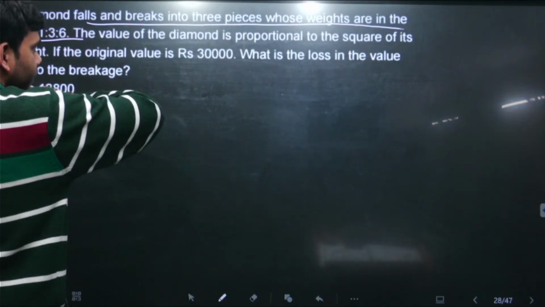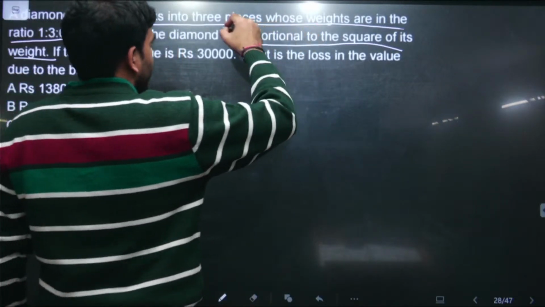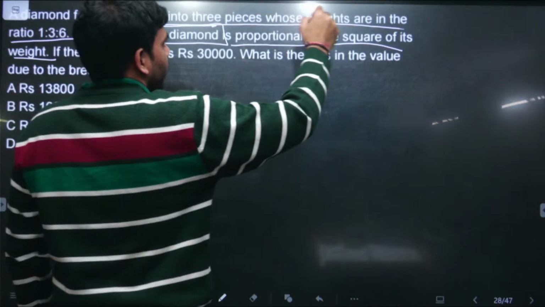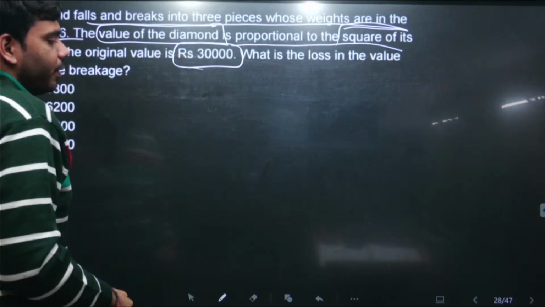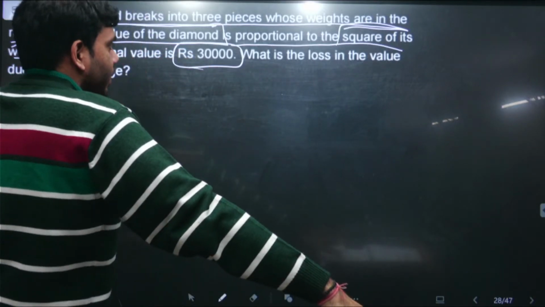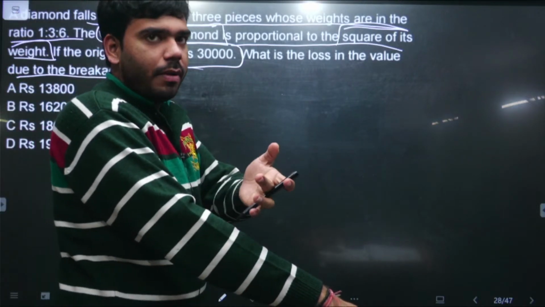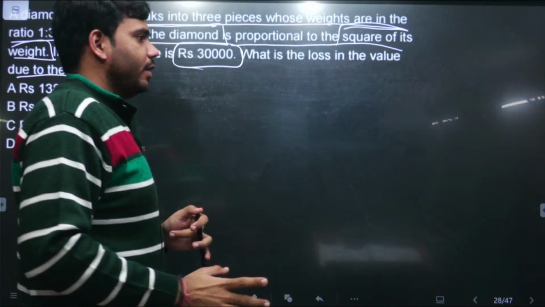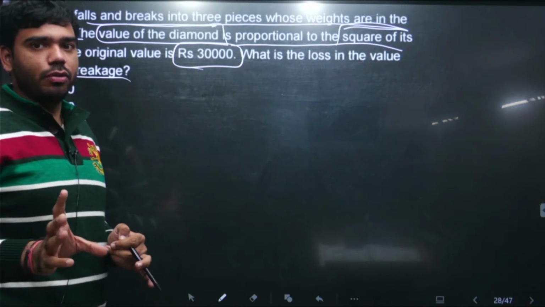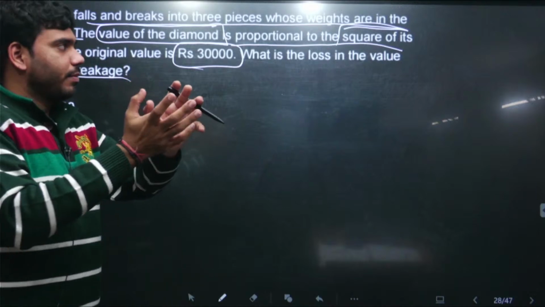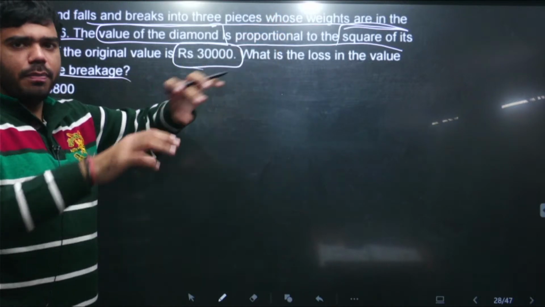The value of the diamond is proportional to the square of the weight. This is provided to us. The cost of the diamond is proportional to the square of its weight. If the original value of the diamond is this much, what is the loss in the value due to the breakage? It's saying that there was a diamond of some weight, and this diamond falls down and gets fragmented into 3 different sections. There is no loss in the weight. The total weight of the diamond is getting distributed into 3 different parts. The diamond has broken into 3 parts.